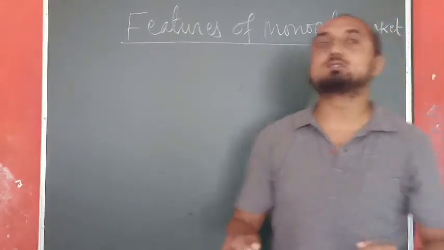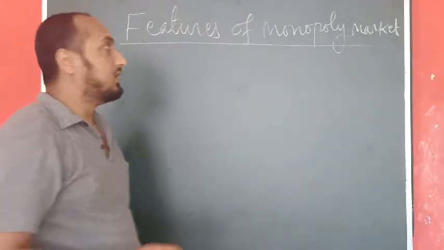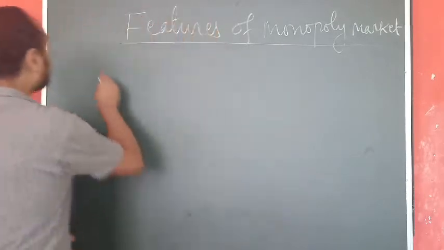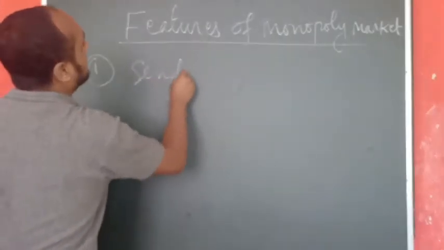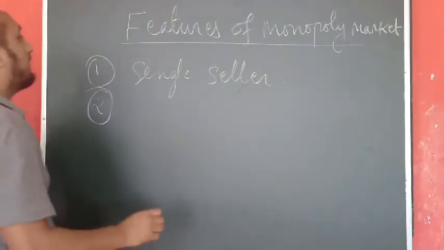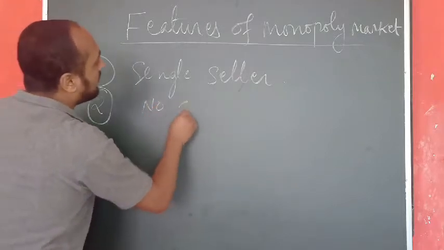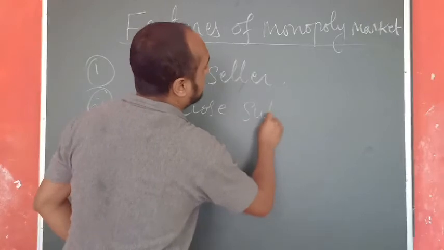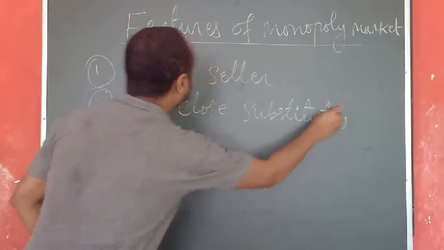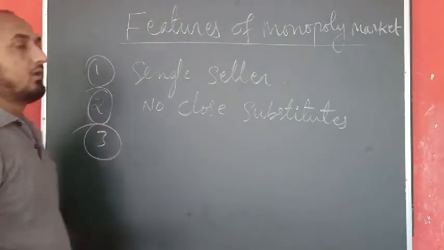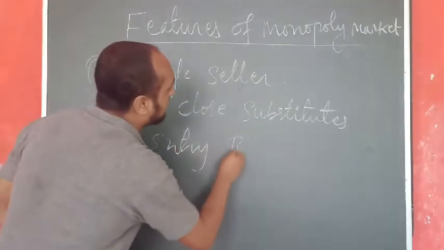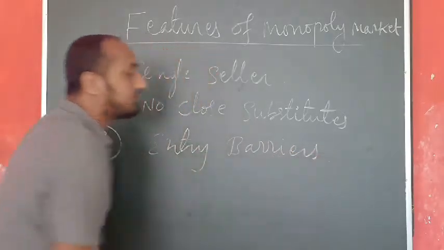Okay, now we are going to discuss the different features of that monopoly market. So this monopoly market has nearly 4 or 5 main features. So first one we have single seller. Number 2 feature we have no close substitutes. Number 3 we have entry barriers.